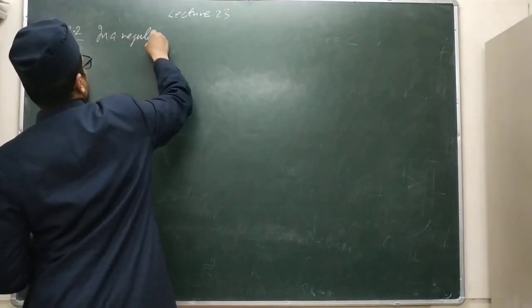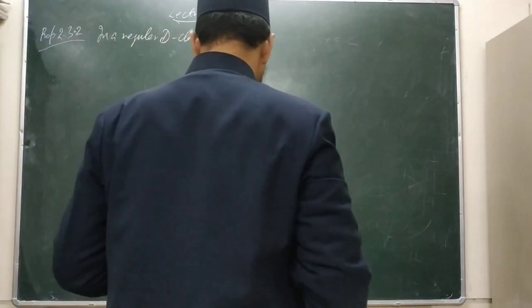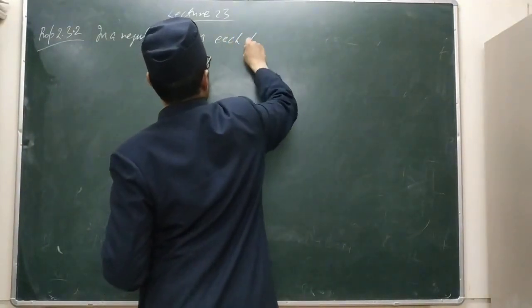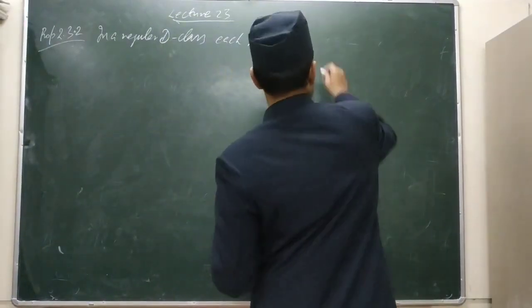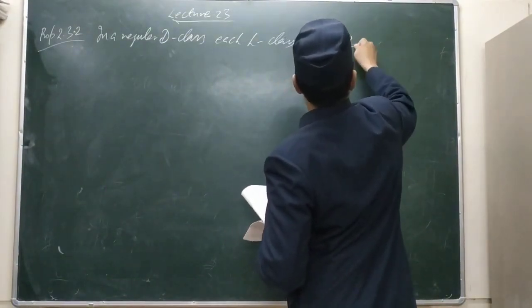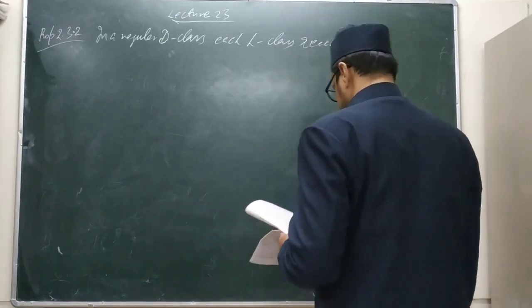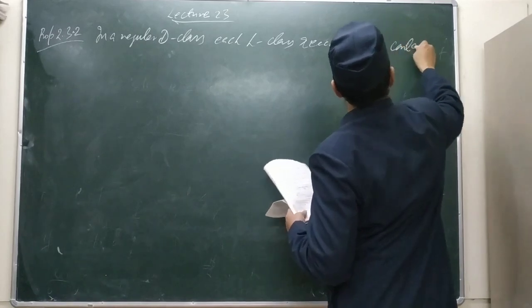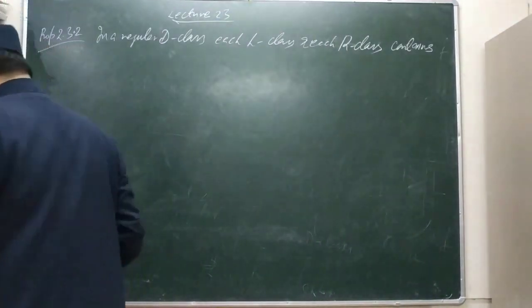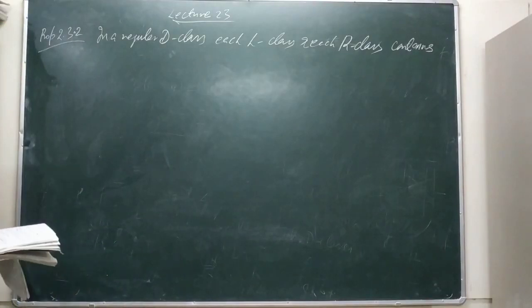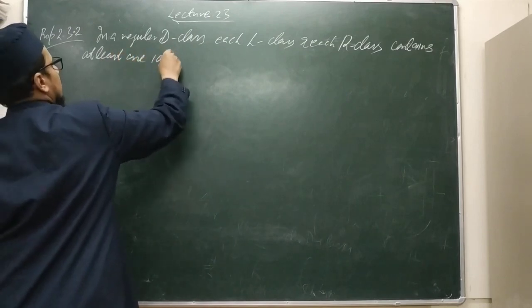In a regular D class, each L class and each R class contains at least one idempotent.